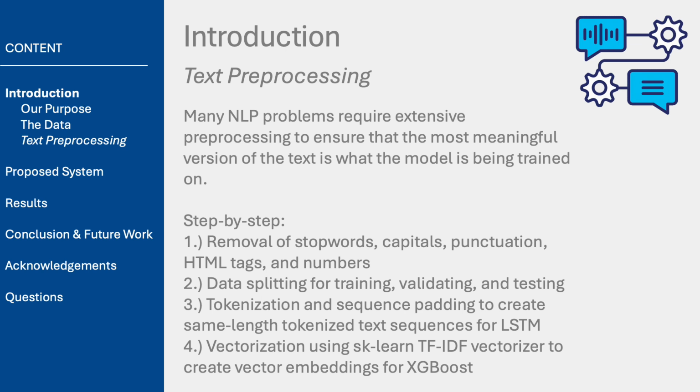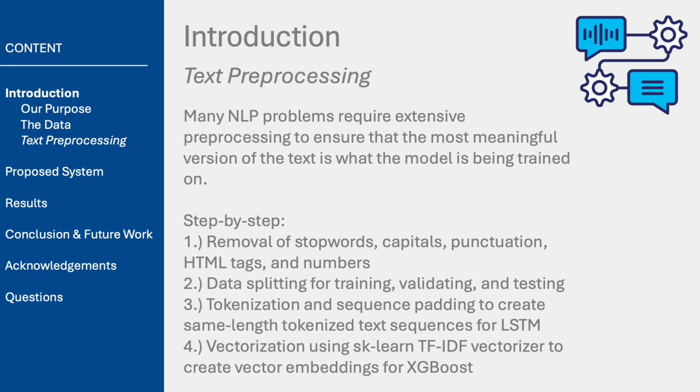This process began with removing noise from the text, including stop words, capital letters, punctuation, HTML tags, and numbers, to allow the models to focus solely on meaningful content. Once cleaned, the data was split into training, validation, and testing sets, a critical step to evaluate model performance and prevent overfitting.